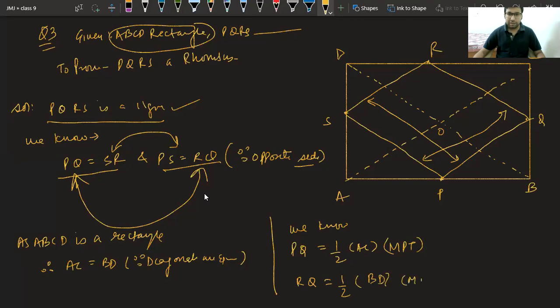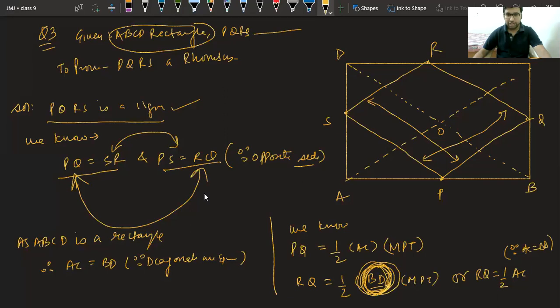Again by the midpoint theorem. Can I replace this BD with AC? Class, can I replace this BD with AC? Yes. So we can write RQ is equal to half of AC because AC is equal to BD.